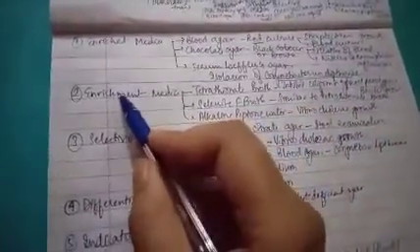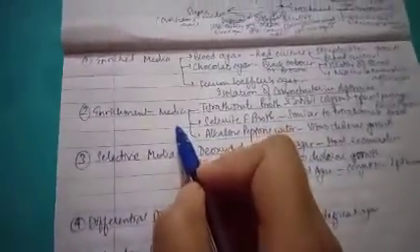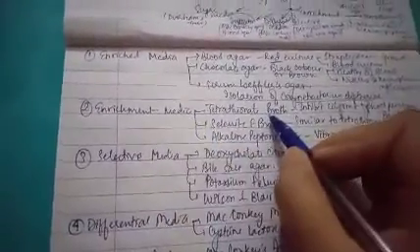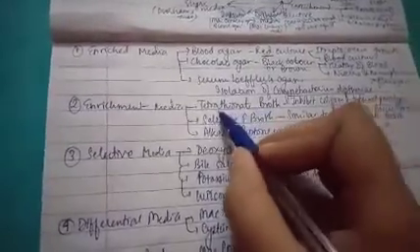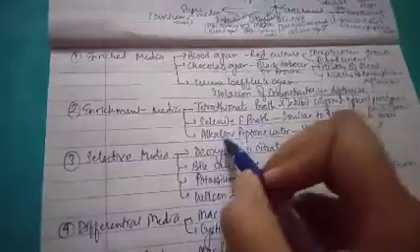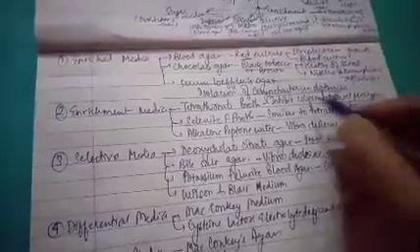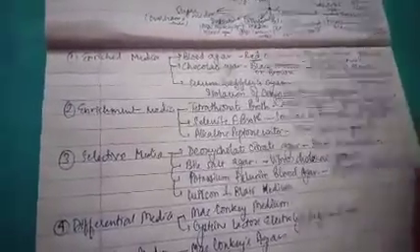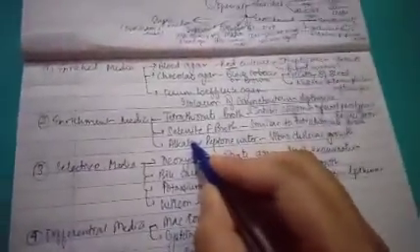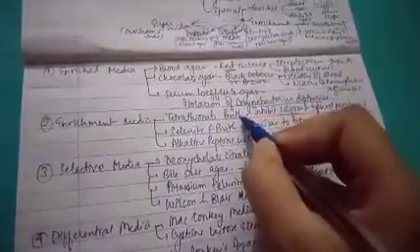The next type of special media is enrichment media. This enrichment media can also be divided into different types: tetrathionate broth, selenite F broth, and alkaline peptone water. Tetrathionate broth inhibits the coliforms, and typhoid and paratyphoid bacilli can grow. Selenite broth is also similar to tetrathionate broth.